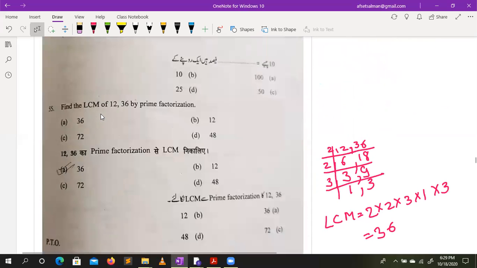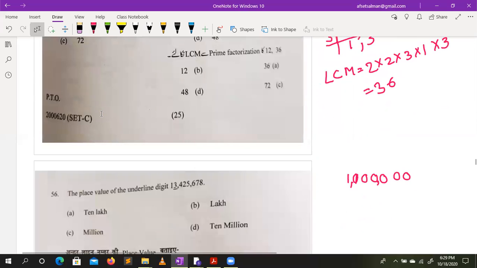LCM of 12 and 13. You can take the LCM of 12 and 13. It will give you the result of 156 by prime factorization or any way.